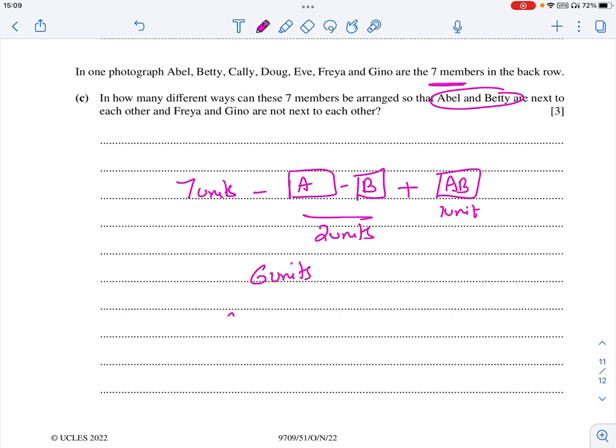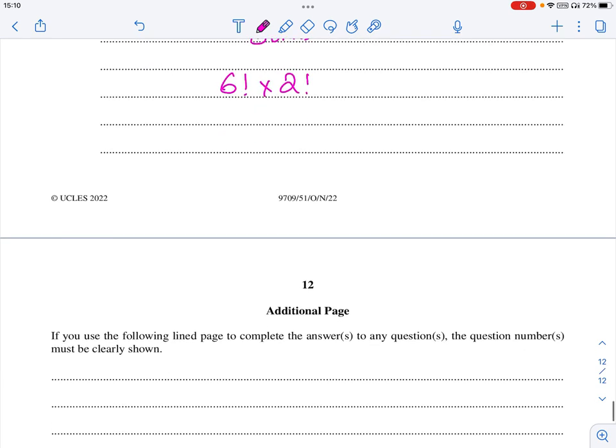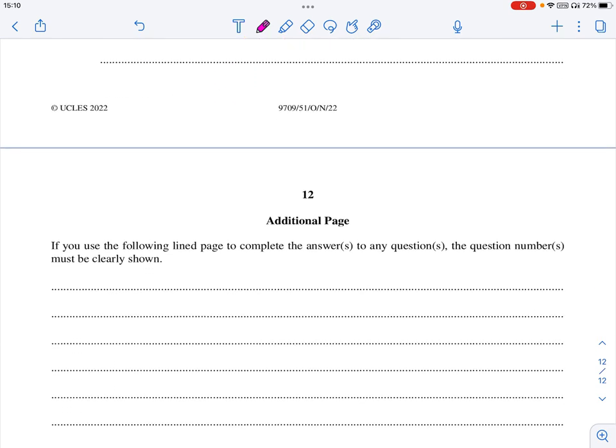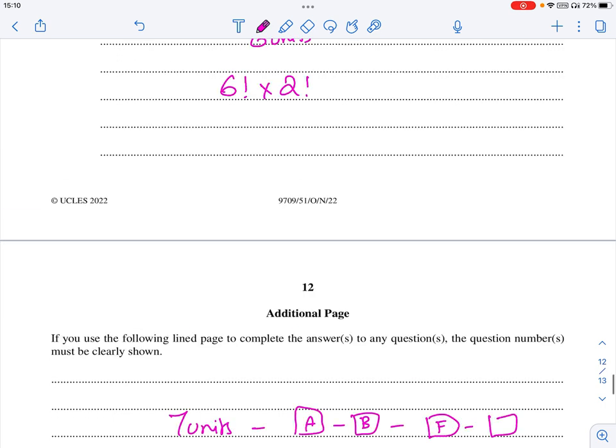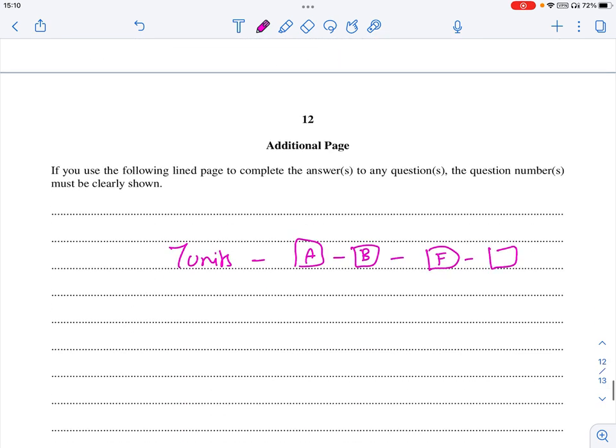These 6 units can be arranged among themselves in 6 factorial ways, times Abel and Betty can be arranged among themselves in 2 factorial ways. So this is the total number of ways. But I don't want Freya and Gino next to each other, and in this count Freya and Gino can be next to each other. So therefore, what am I going to do? 7 units minus Abel and Betty and minus Freya and Gino together.